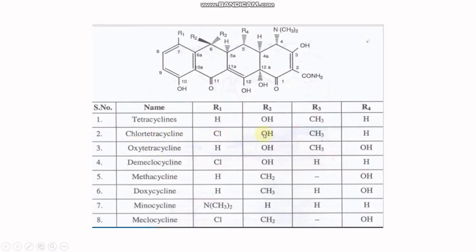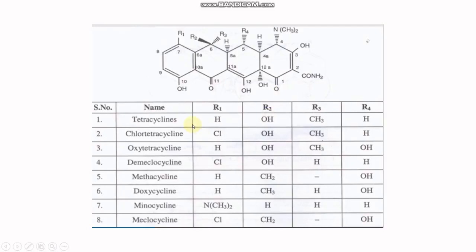The rest of the things, R2, R3, and R4, remain as such in tetracycline, but the R1 position will be replaced by chlorine, so hydrogen will be replaced with chlorine. And same as oxytetracycline: R1, R2, R3 are the same as tetracycline, but the R4 position is different and replaced by a hydroxyl group. So these are other groups attached to different positions, either R1, R2, 3, or 4, and their substitution will totally affect their activity.